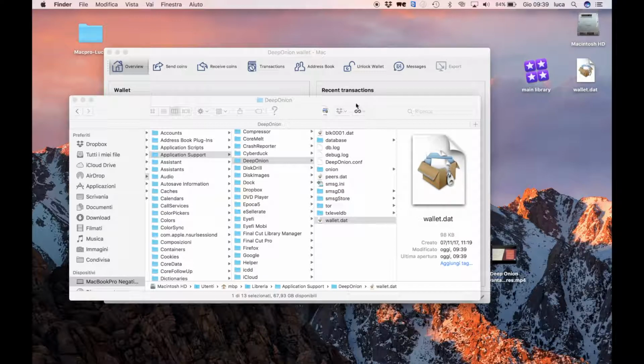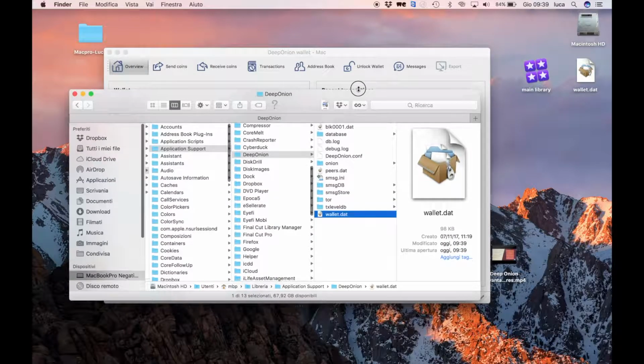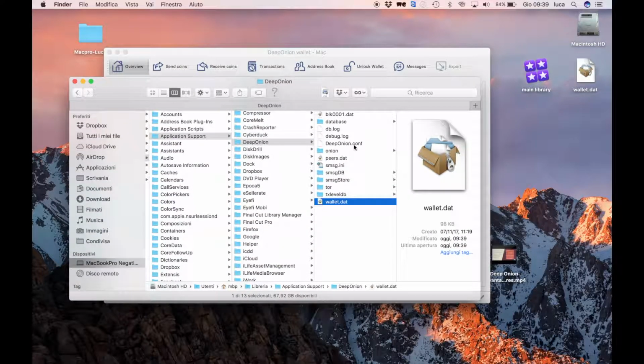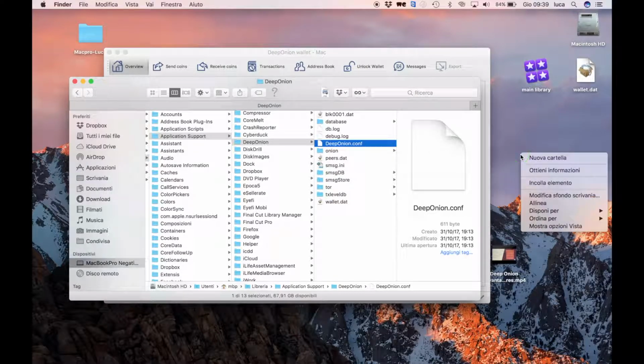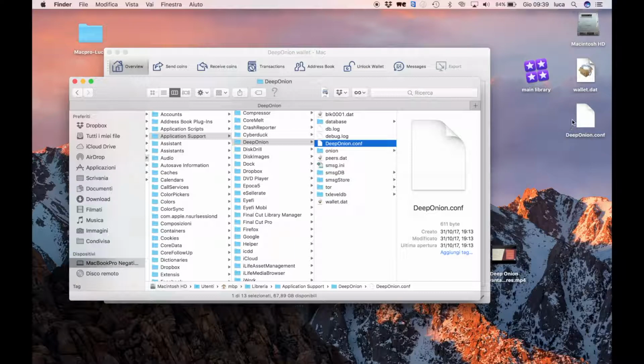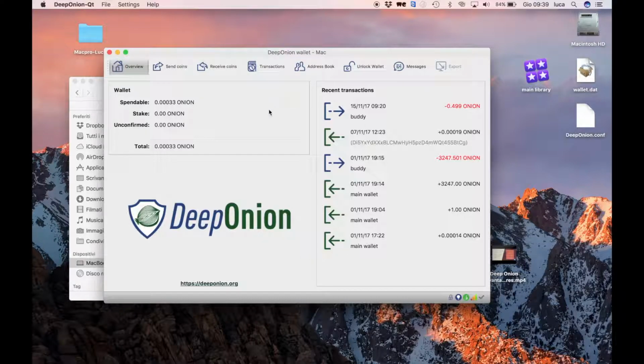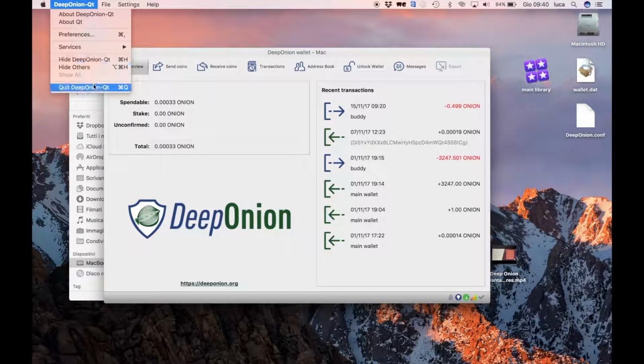Also, in this case, you don't need that, but it's easier. Copy also the deeponion.conf file, copy and paste it over here in the desktop folder. So as we can see, it is synchronized and will be fine. Close this application.